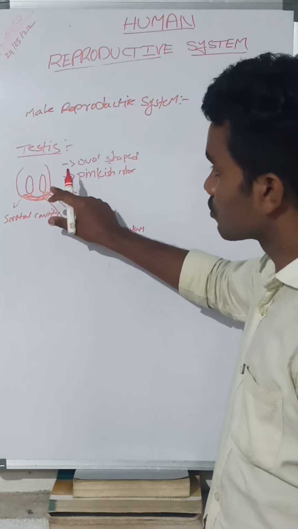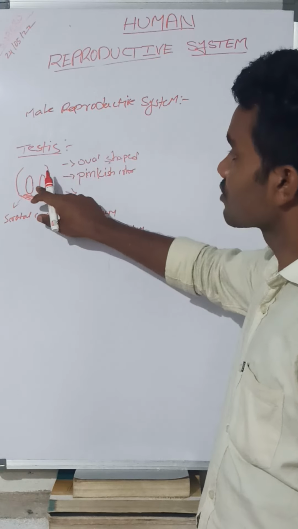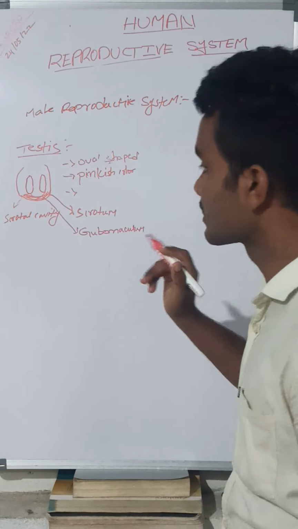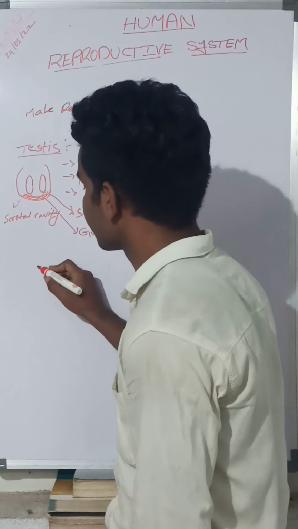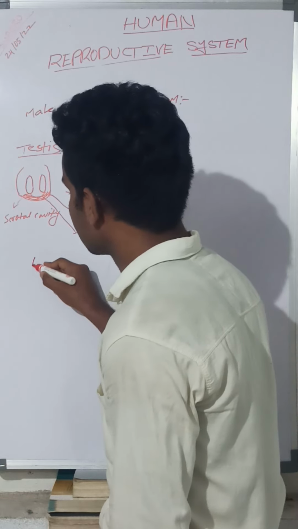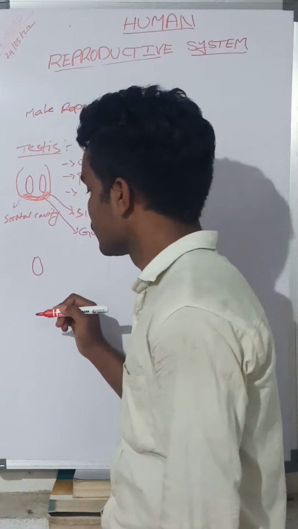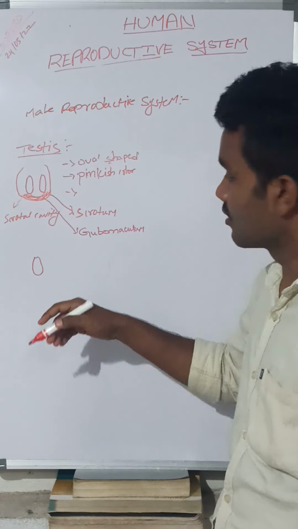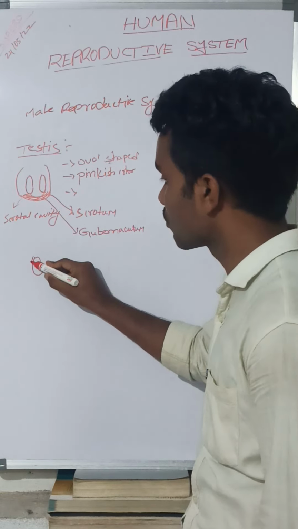To get in-depth knowledge of this, let me discuss further. The testis is covered by layers. What is it covered by?